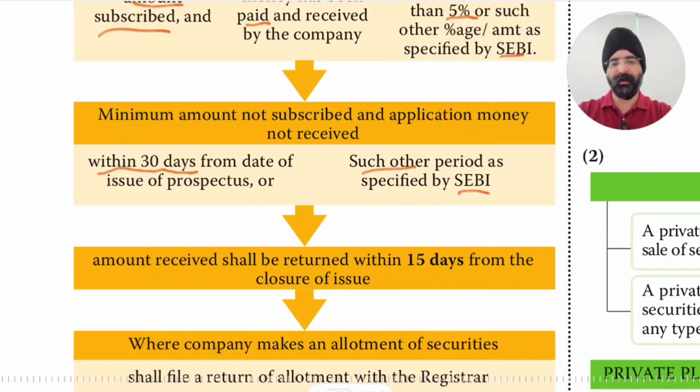What will happen then? The amount received shall be returned. So if the minimum amount is not received within 30 days, then the amount received shall be returned within 15 days from the closure of issue.